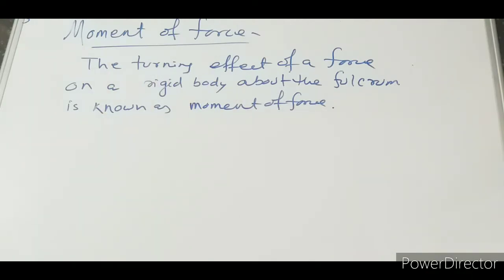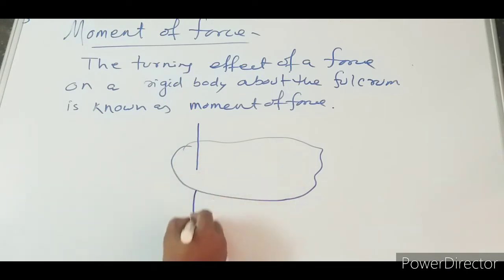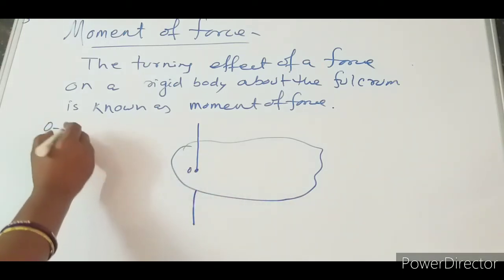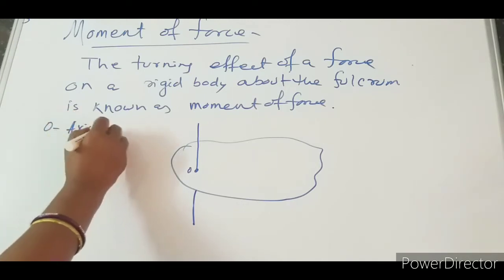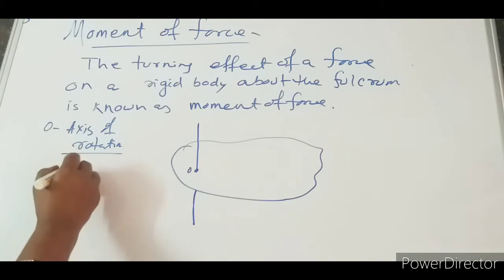Let us take this irregular shaped body, and this one is the fulcrum or axis of rotation. Let O be the axis of rotation, otherwise known as the fulcrum.